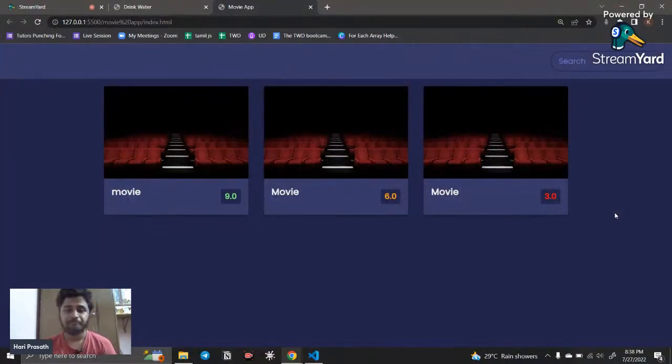I'm speaking about the logic. The first logic we need is a set of data that contains all the movies, because I'm going to display all the movies. So we need a huge amount of data. Where can I get it from? We can get it from an API.